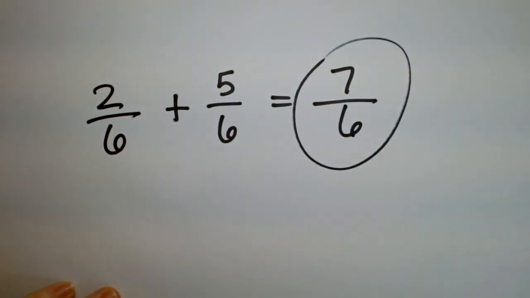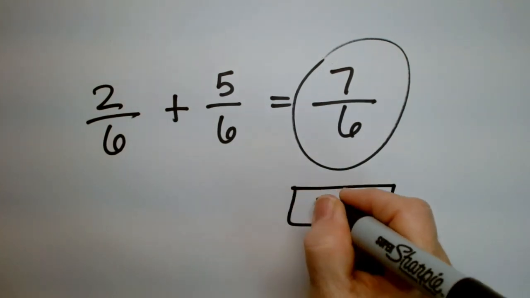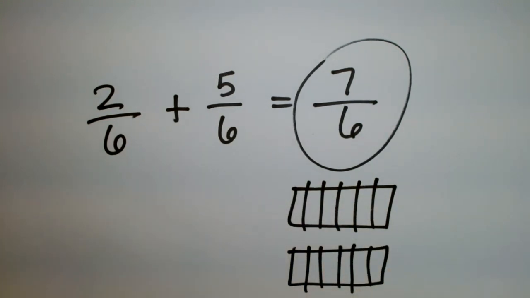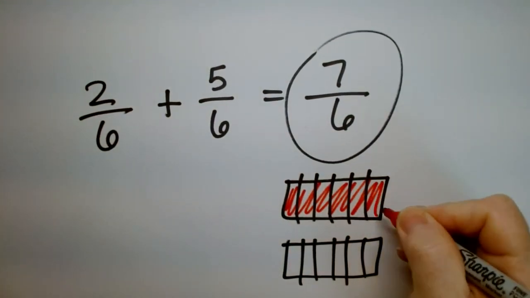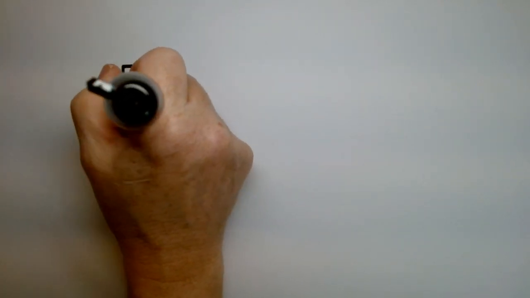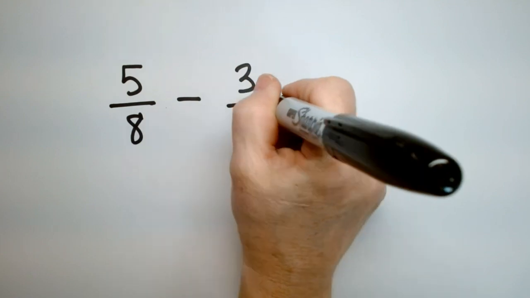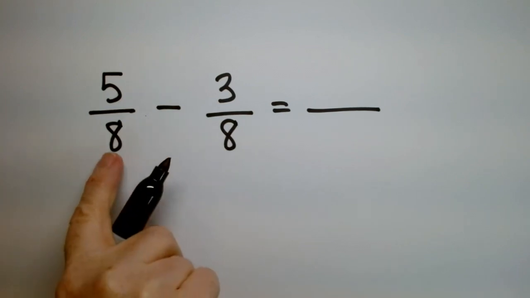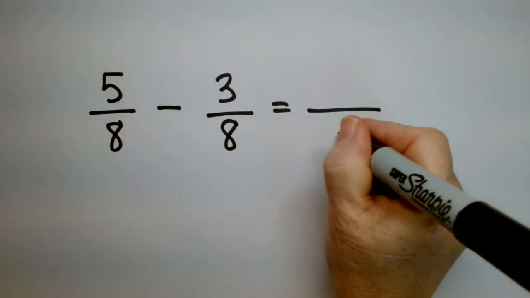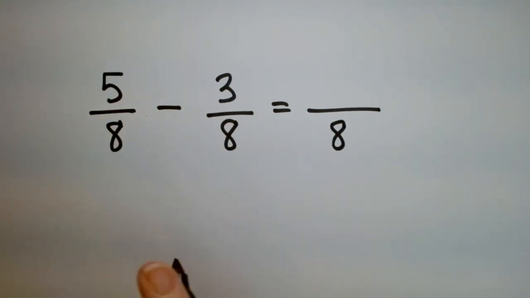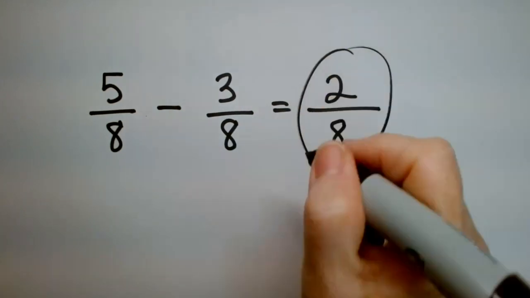In real life, this would look like you've filled up all of those containers, and now you had to go run and get another one. So 6 out of 6 plus 1 more, which is 7. The same thing is true for subtraction. If I have 5 out of 8 minus 3 out of 8, what do we have? Always look at the bottom first, the denominator, and that just goes along for the ride for addition and subtraction. The top, 5 minus 3, is how much? Yeah, 2. That's your answer.